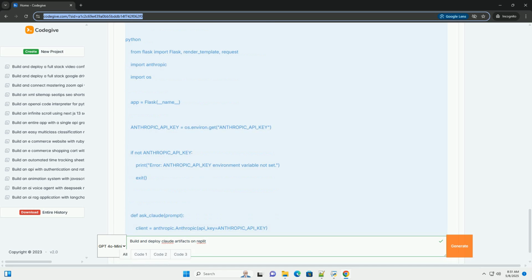C. Building a web application with FastAPI. This example demonstrates how to build a web application using FastAPI.